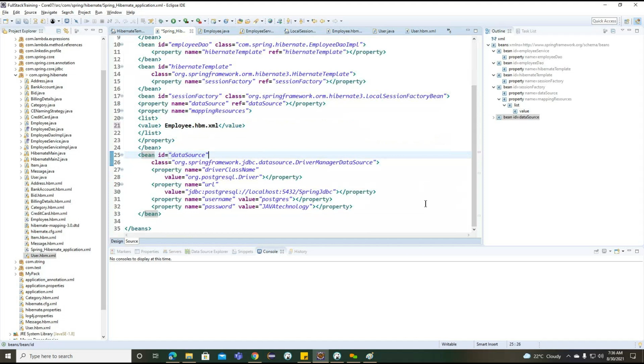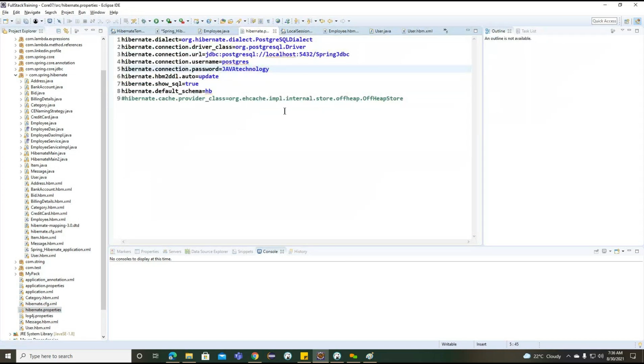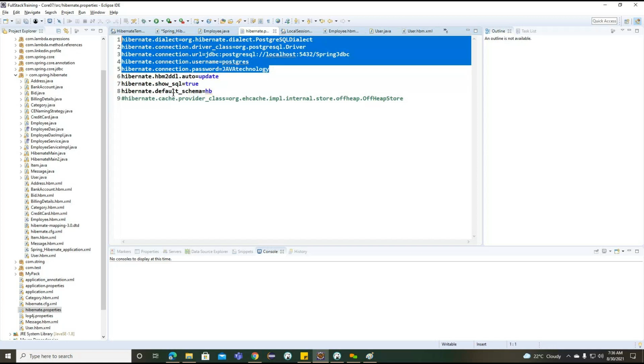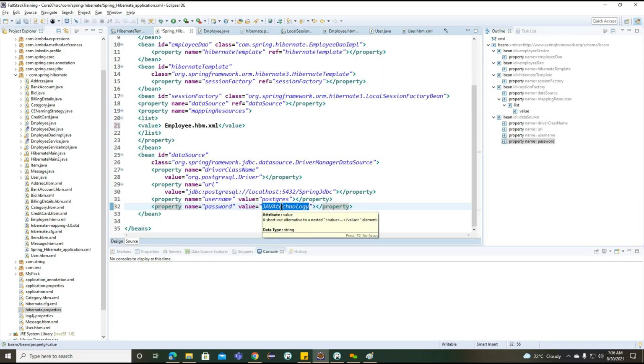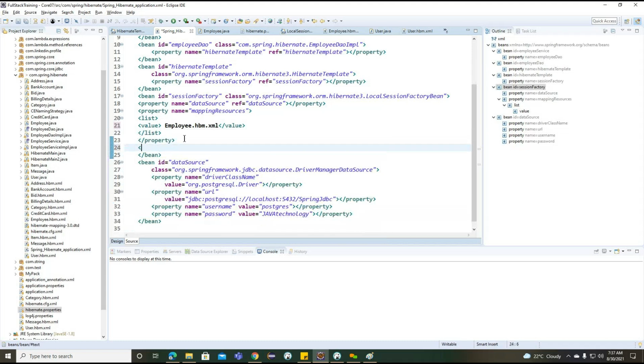And finally, if we want to work with any Hibernate properties here, we can go for the Hibernate properties. We already provided the Hibernate properties inside this particular property file. So what are the Hibernate properties we have here? Only these three, because the database related information we already provided inside this particular data source here.